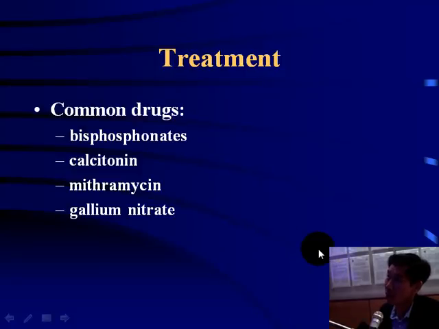We'll talk briefly about the treatment of Paget disease. The most commonly used medications are the bisphosphonates, calcitonin, mithramycin, and gallium nitrate. They don't really work very well. This is not a very good disease to have. These are really more for symptomatic relief. They don't alter the course of the disease very much. It's mainly for symptomatic relief, unfortunately.